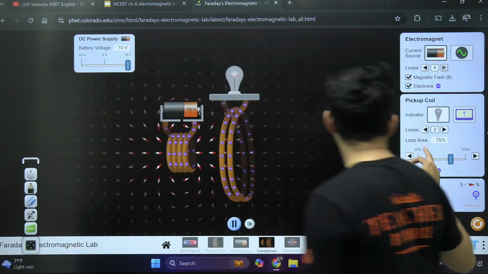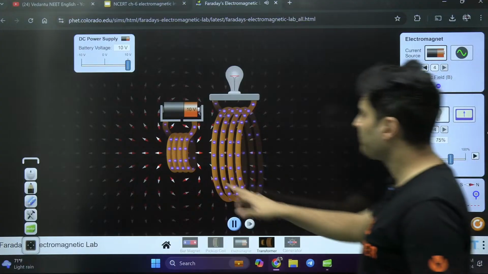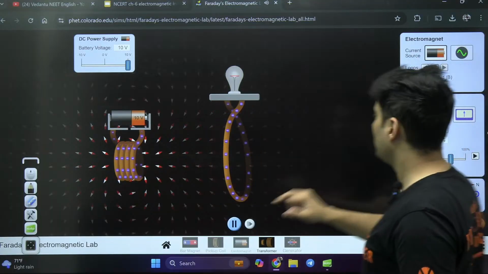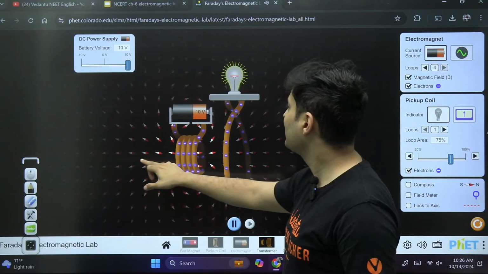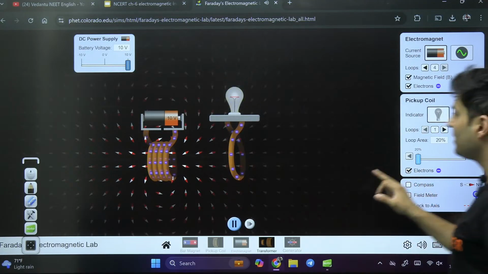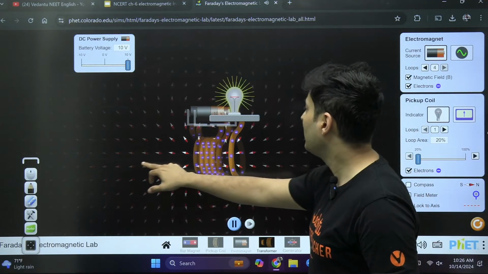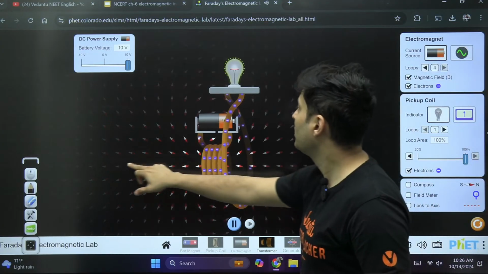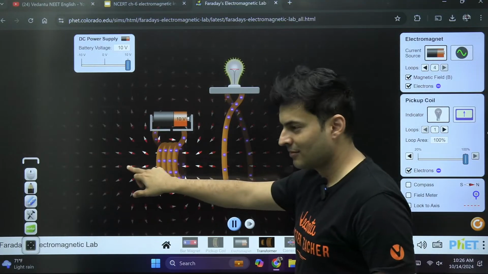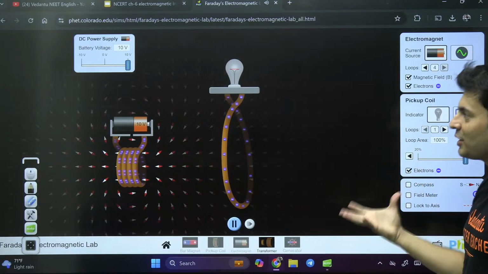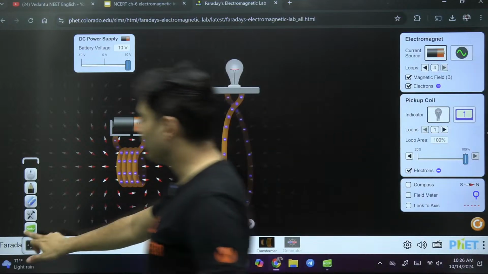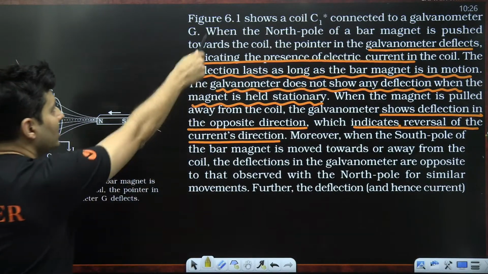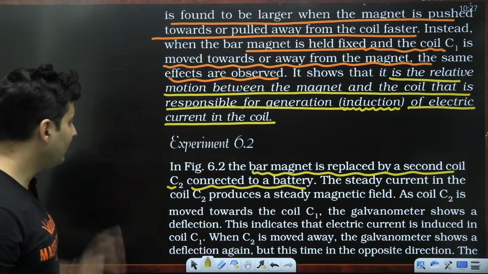And you can see all those previous observations. If I increase the number of loops, obviously the electricity produced will be also more. If I reduce the number of loops, I will see the electricity produced will be slightly less. If I decrease the area, then the electricity produced will be again less. If I increase the area, then I will see again the electricity produced will be definitely more. All those previous observations are still going to be valid. So that is what is basically explained in these two experiments. This was the first experiment. This was the second experiment.